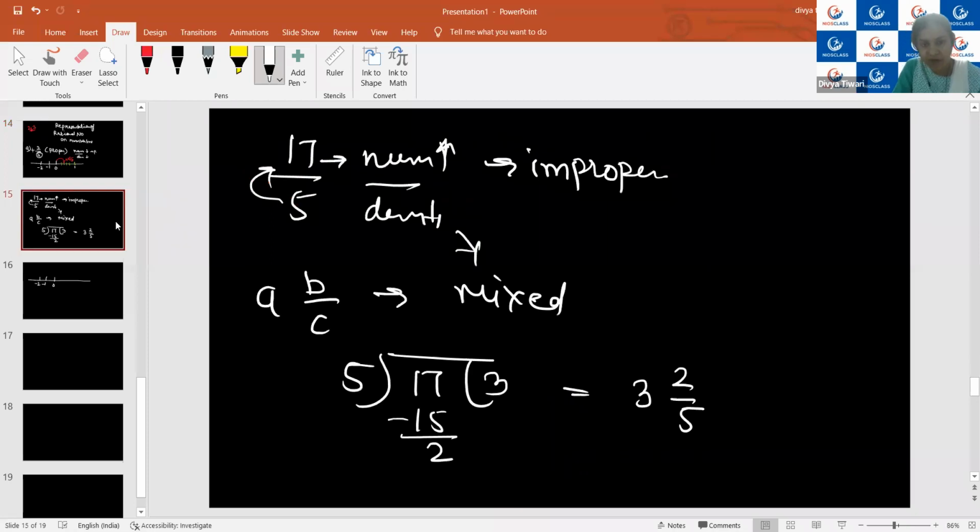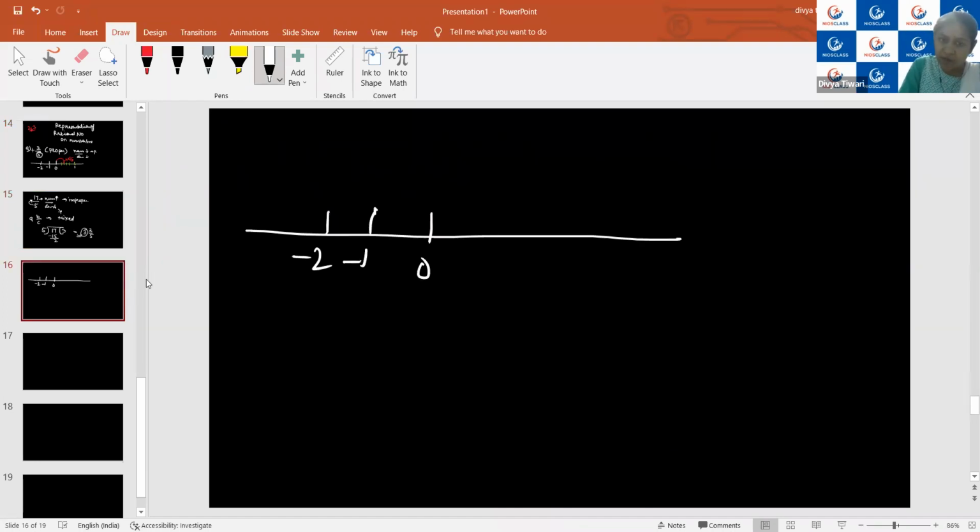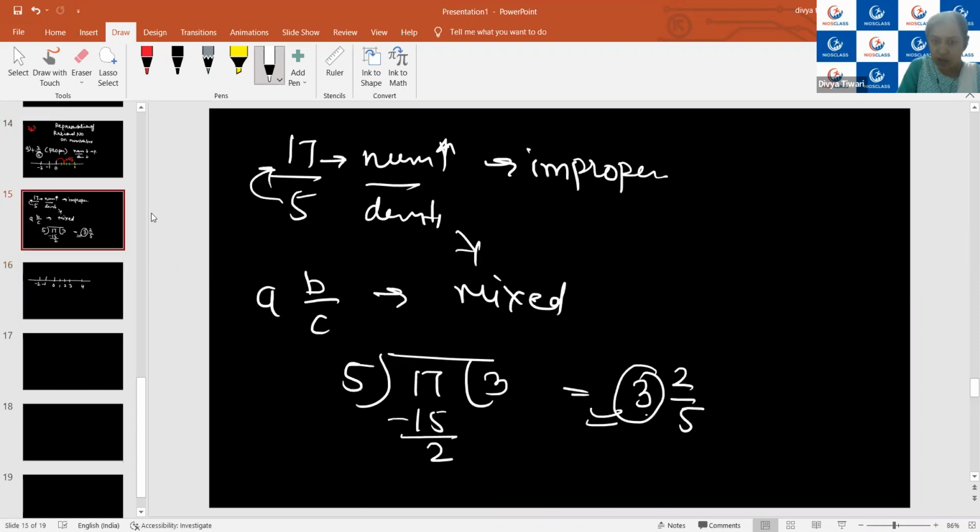But when I have an improper form or the mixed form, then I will see this mixed part. As this is 3, I will be further fractionating between 3 and 4. I hope it is clear. As it is 3, I am splitting between 3 and 4. If it was 5 whole 6 upon 7, then I will be splitting between 5 and 6. Is it clear?